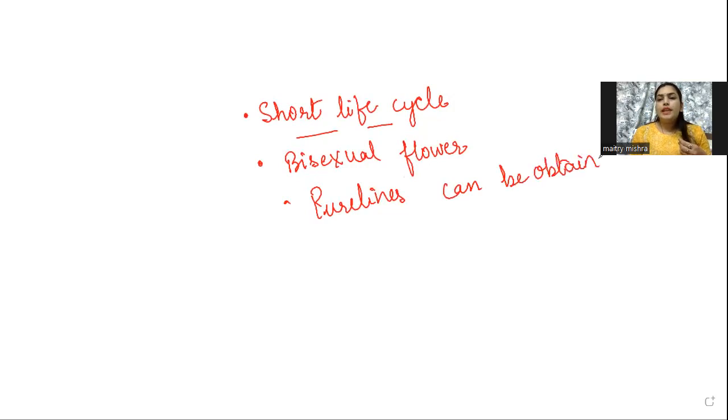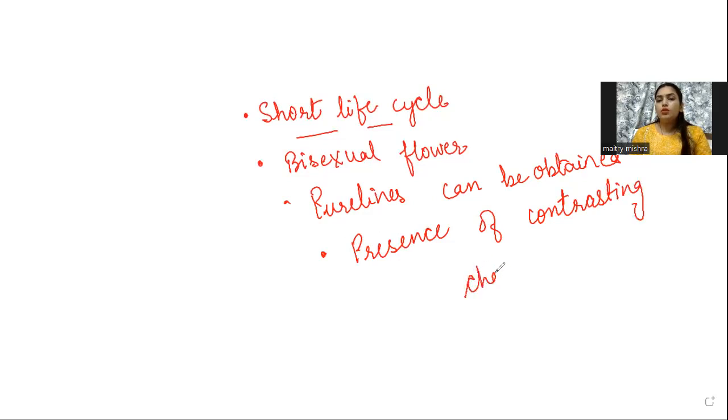Okay, next, when we talk about pure lines, then number of contrasting characters. Availability of a number of contrasting characters is also one of the reasons because of which Pisum sativum was selected for his experiment. So these are a few reasons because of which Mendel selected the garden pea plant for his experiment.